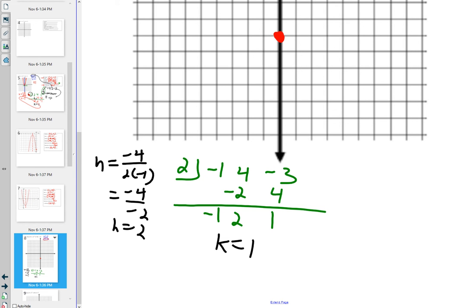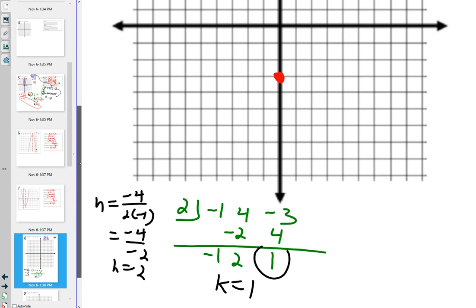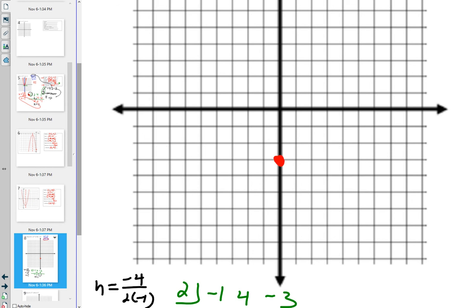So K is 1. The last number that you're writing? Yeah, the last number is always going to be K. So my axis of symmetry,